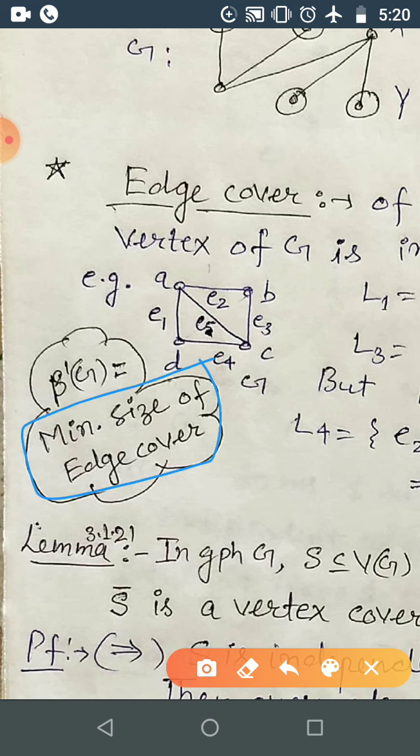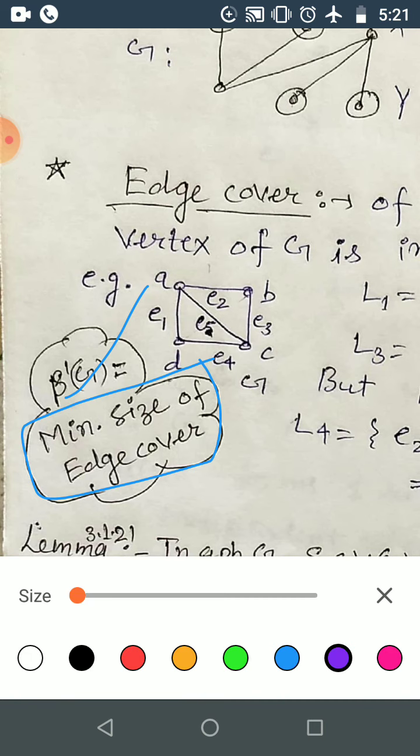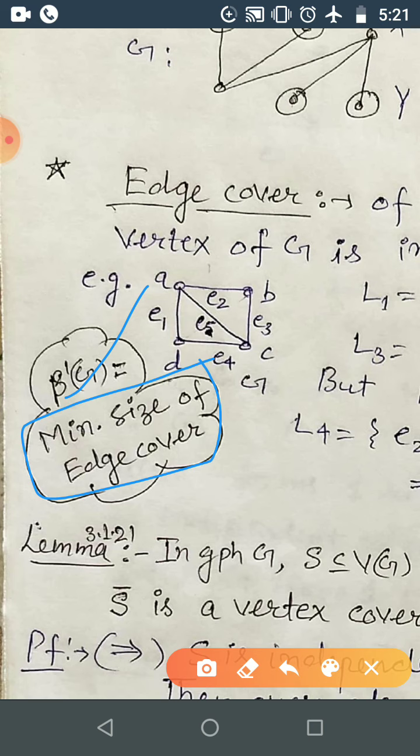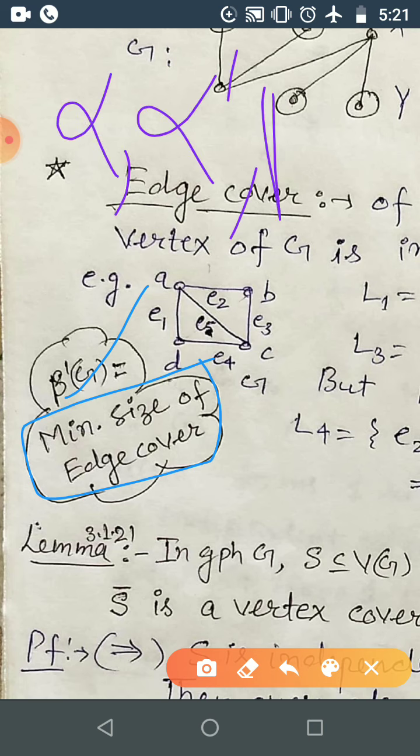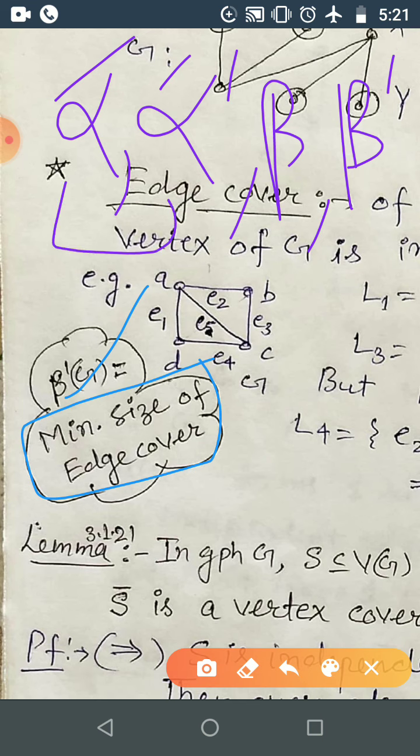The cardinality of minimum edge cover is denoted by beta dash. So now we have got 4 different notations: alpha, alpha dash, beta, beta dash. Alpha and alpha dash correspond to maximum. Beta and beta dash correspond to minimum.